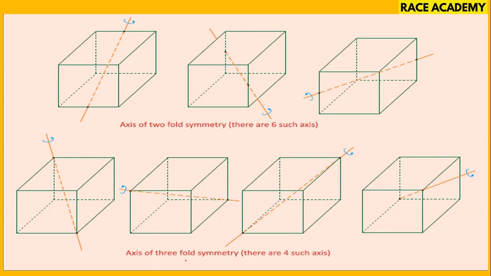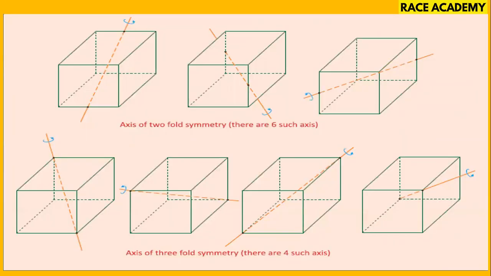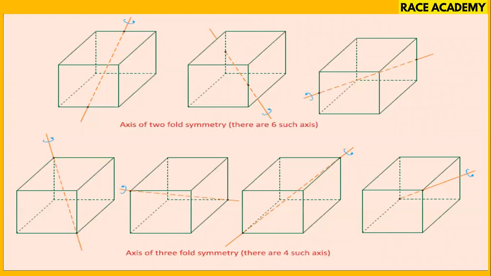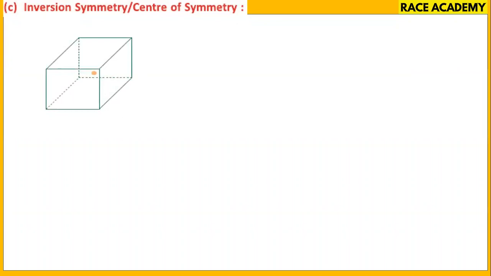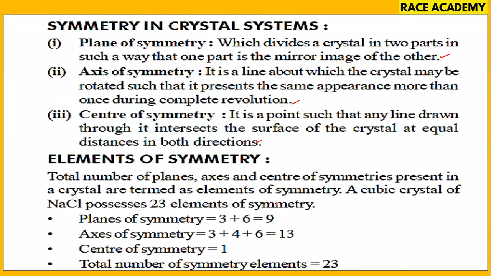And axes of threefold symmetry, 4 are there. So the total here is 6, and here we have, yes, you can count 3 plus 6 plus 4, 13. Okay, so that's what we have observed in the list: axes of symmetry 13, planes of symmetry 9, and center of symmetry 1. Total is 23 that should come.